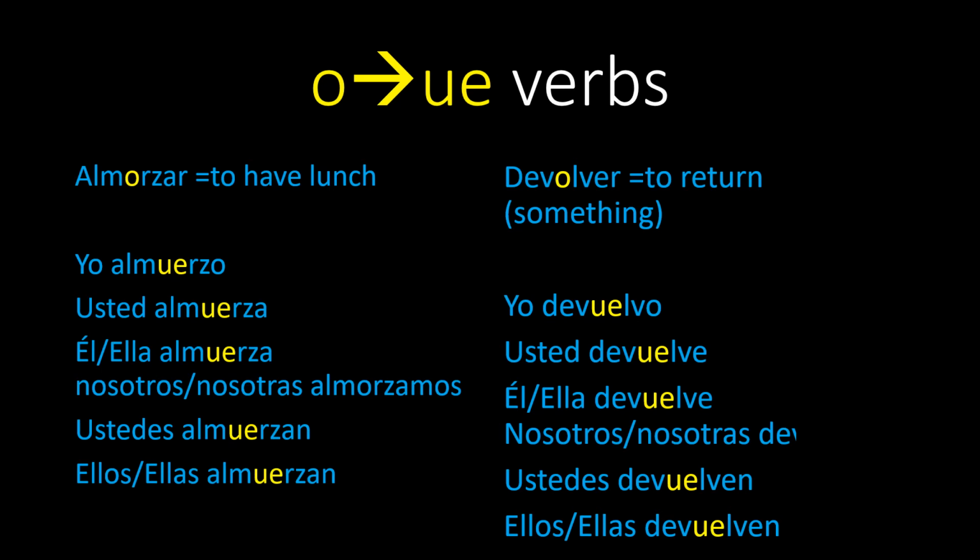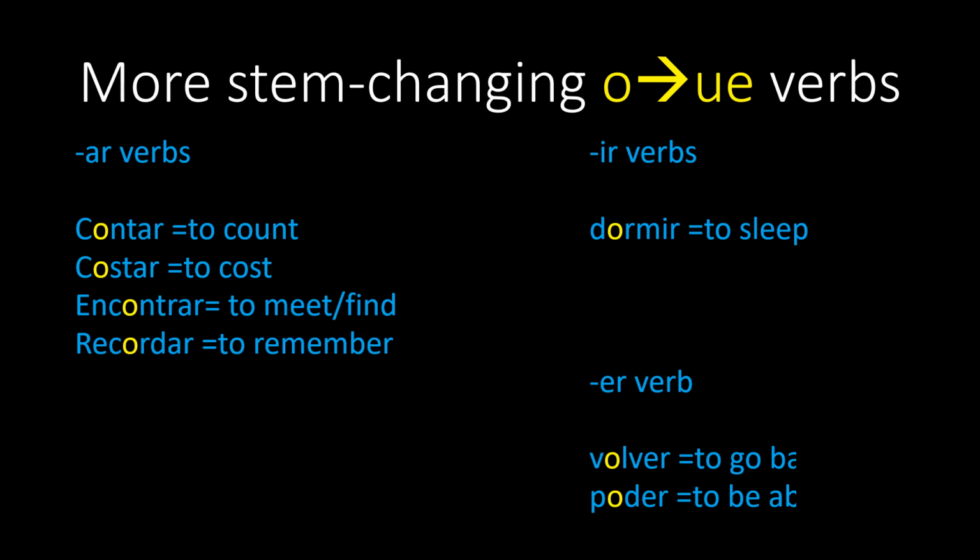Look to the right, devolver. If you're going to return something to a store, then you might use this verb. Yo devuelvo, usted devuelve, él devuelve, ella devuelve, nosotros devolvemos, nosotras devolvemos, ustedes devuelven, ellos devuelven, ellas devuelven. And here are more verbs that have an O to UE stem change.